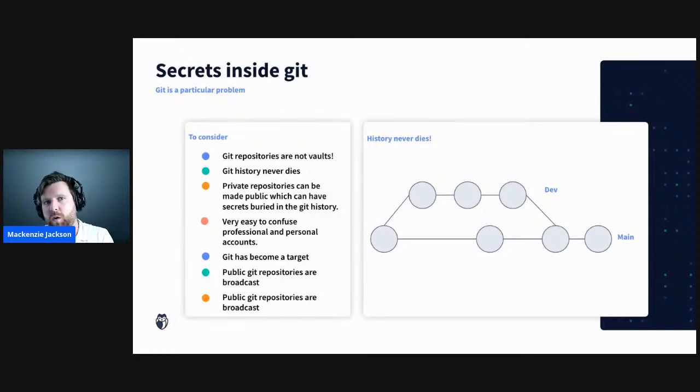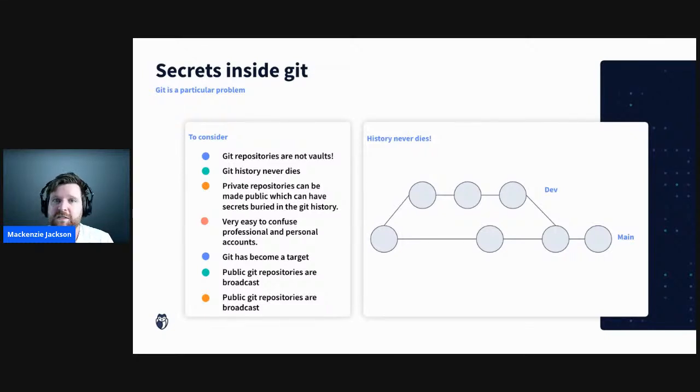Because if we're looking at vulnerabilities in applications, so some of the OWASP top 10, if we look at injection or cross-site scripting, that vulnerability appears in the latest version of the application. So if we update our app and we remove the cross-site scripting vulnerability, then we no longer have to worry about that. It doesn't matter that it's in the previous version.